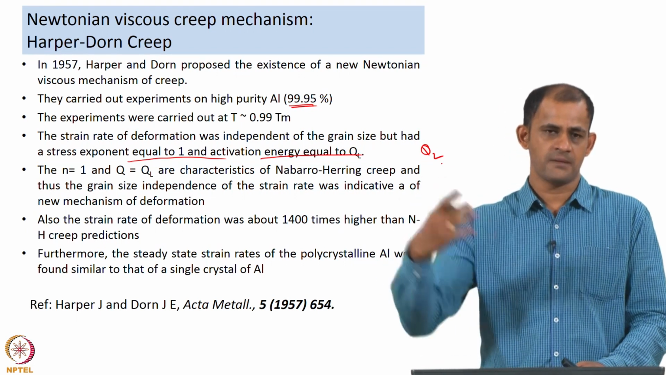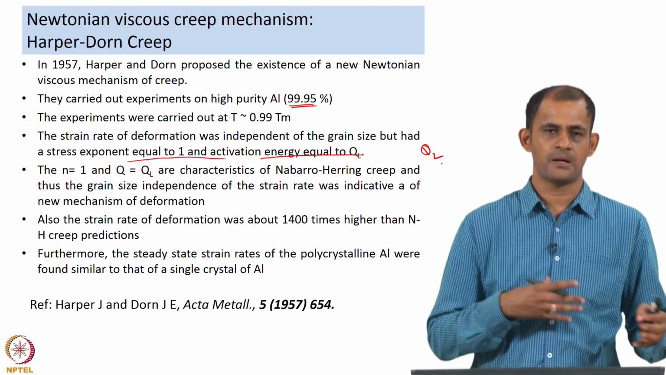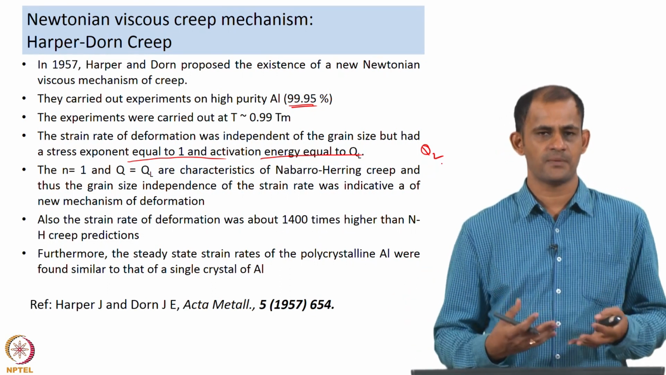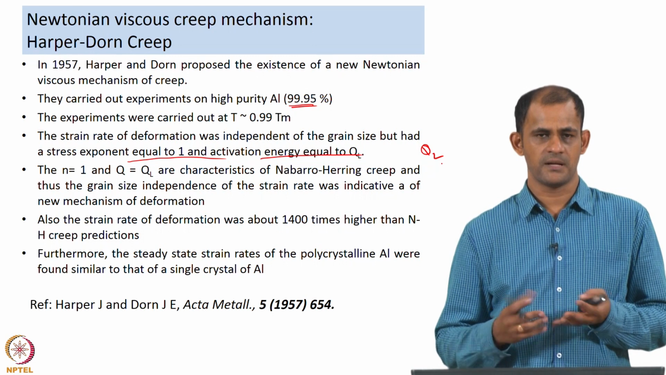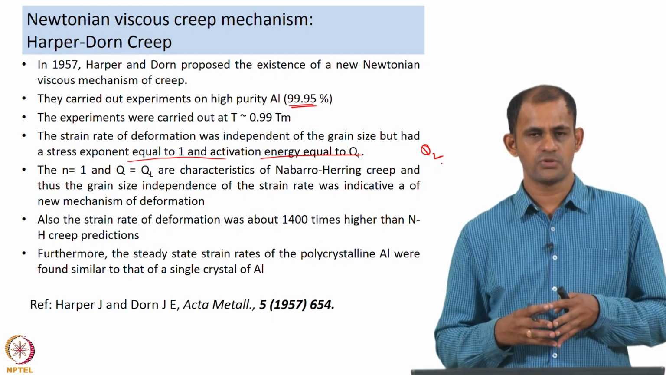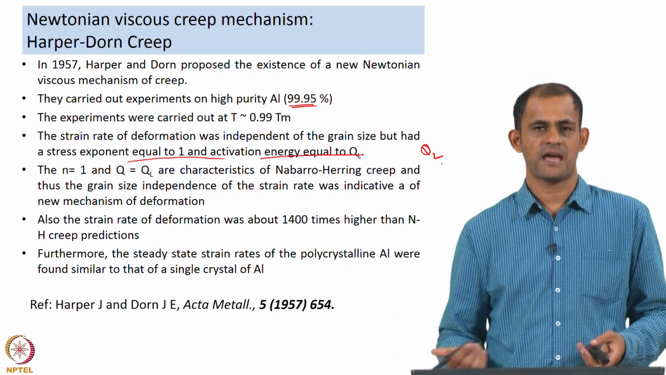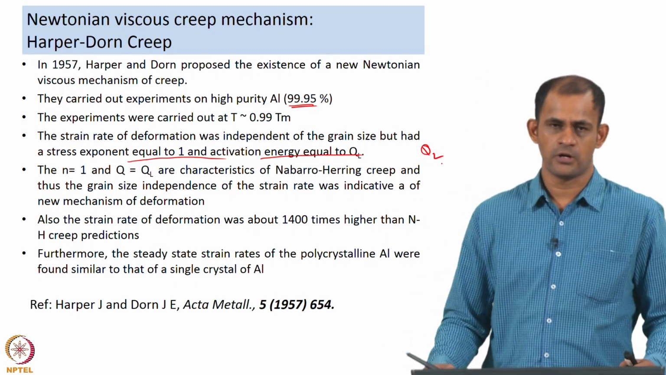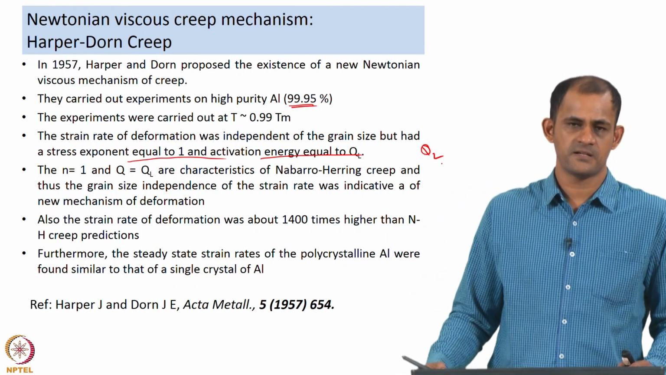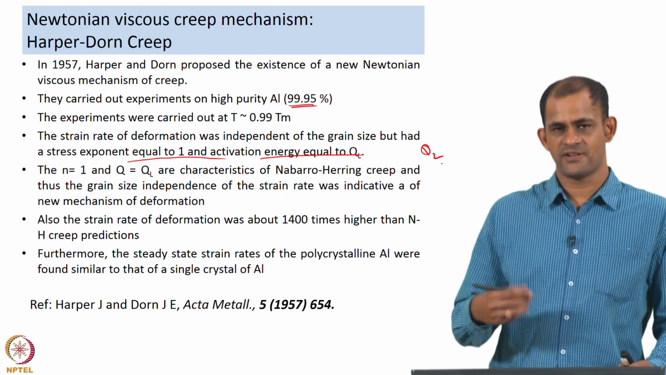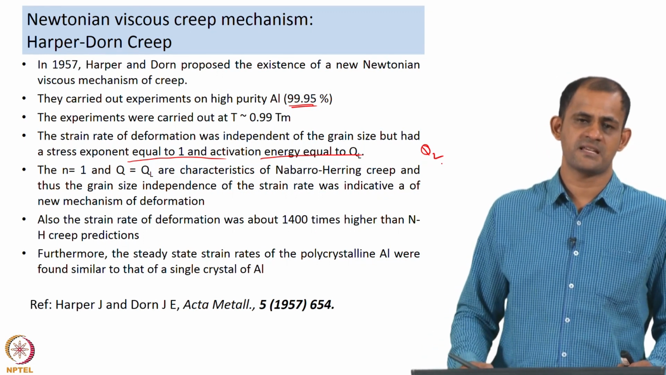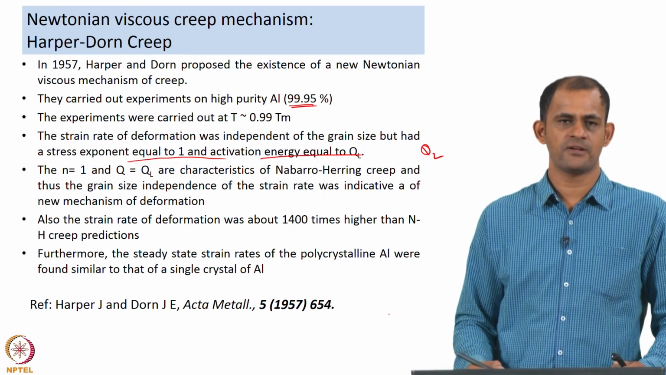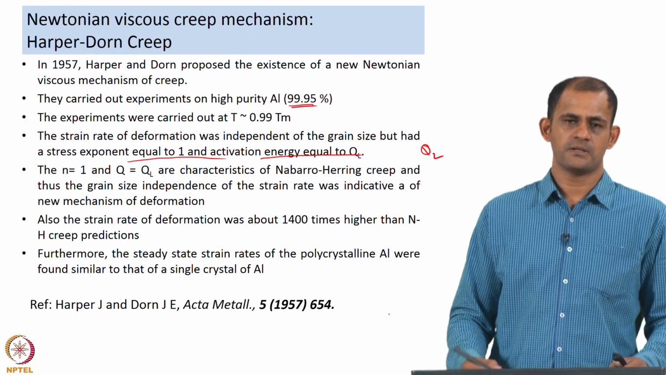Now, at that time, in 1948 and 1950, Nabarro and Herring came up with the concept of Nabarro-Herring creep, and in 1953 Coble came up with the concept of Coble creep. At that time, n equal to 1 and Q equal to QL were generally understood as characteristics of Nabarro-Herring creep. However, what was baffling to Harper and Dorn was the grain size independence of the strain rate, because if it was Nabarro-Herring creep, then the grain size exponent would be 2. The fact that there was no dependence on grain size was baffling to Harper and Dorn.